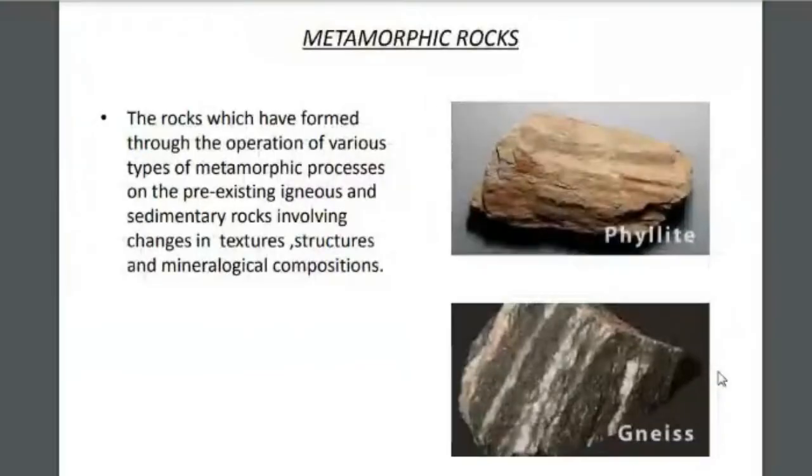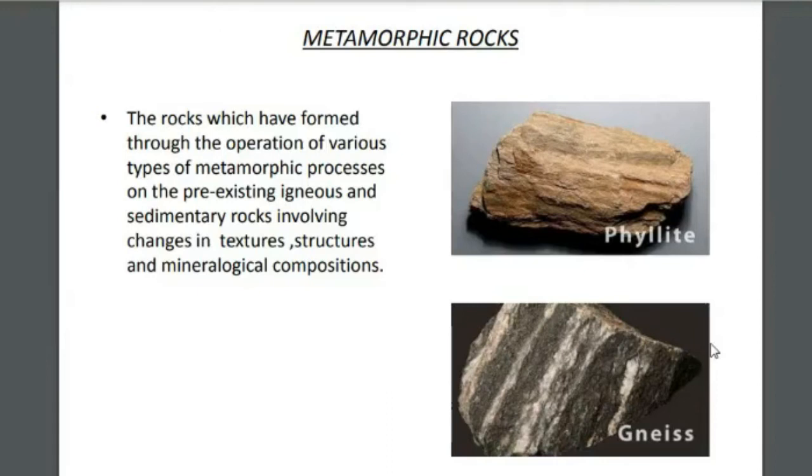Next one, metamorphic rocks. Metamorphic rocks are formed because of the process called metamorphism. Under the variation in temperature and pressure conditions, already formed igneous rocks and sedimentary rocks will undergo mineralogical changes in order to get stability in the new temperature and pressure medium.